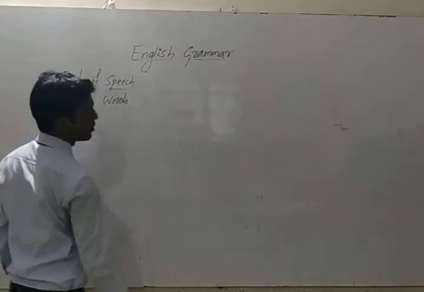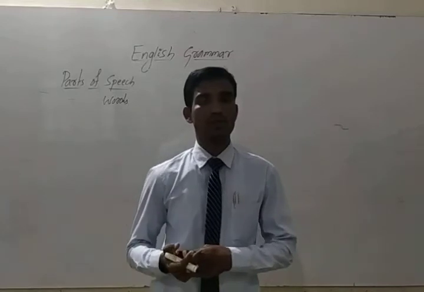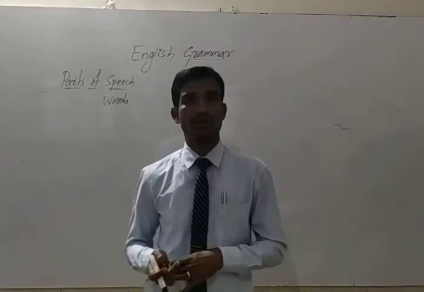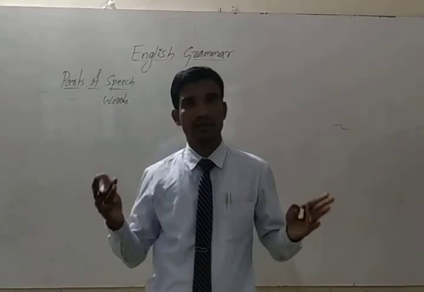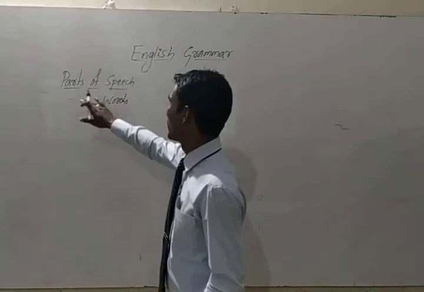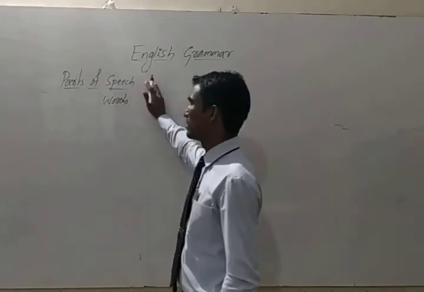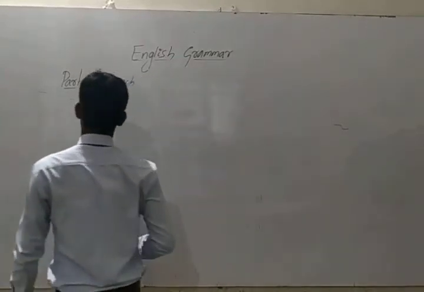So you know parts of speech. If you say parts of speech means the parts of the body. So we have parts of the body like ears, head, nose, hands, like this. So here also in grammar it's a very basic part, that is parts of speech. So first one, what is the definition?